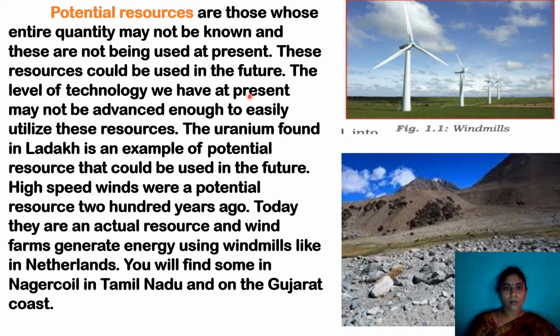The level of technology we have at present may not be advanced enough to easily utilize these resources. The uranium found in Ladakh is an example of a potential resource that could be used in the future. Children, observe the uranium mines here in Ladakh, which is a cold desert. All these resources are under the desert, and we don't know exactly how much uranium we have in Ladakh, and we don't know how to extract it from the desert area. That technology is not available for the present generation, so it may be useful for future generations. These kinds we call potential resources.